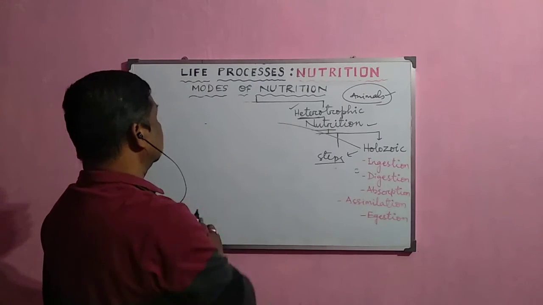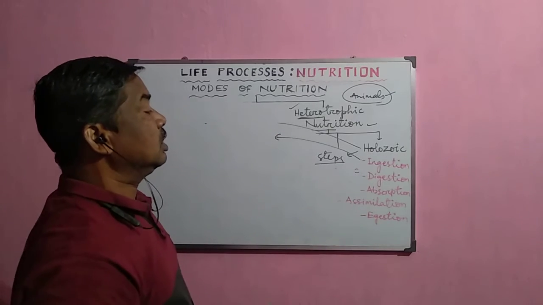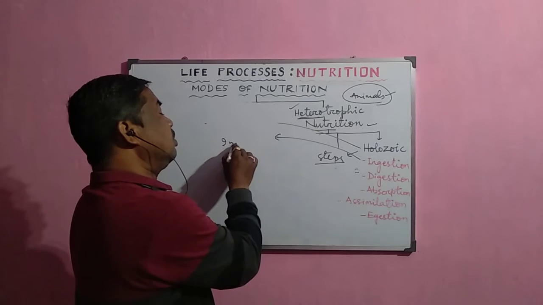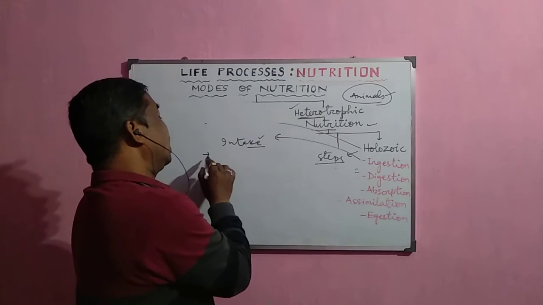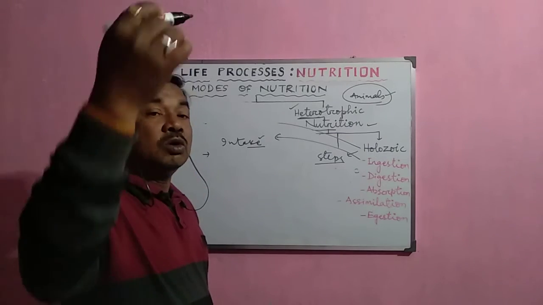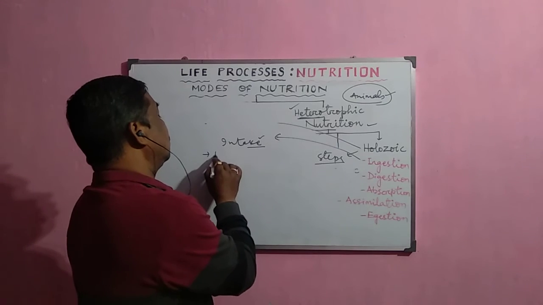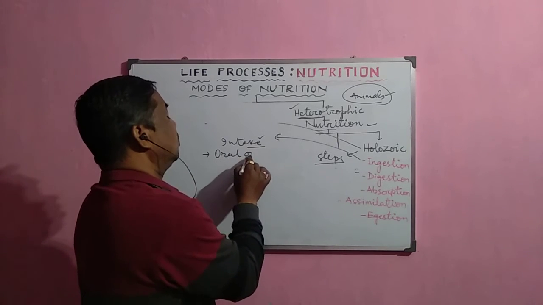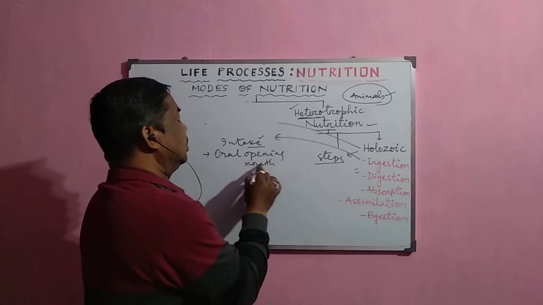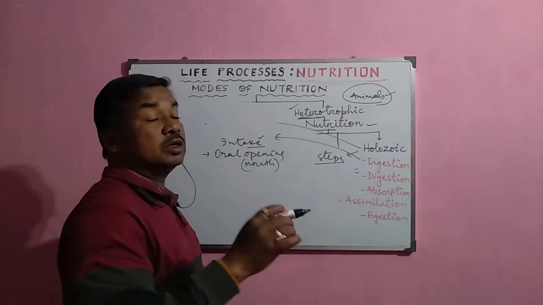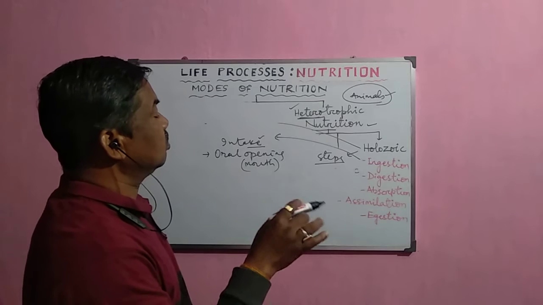As we have already discussed this terminology, there is no need to describe the definitions here, but ingestion means intake of food materials from outside into our body. Normally, the part of the digestive system through which we take the food from the outside is the oral opening, or the mouth opening, and after that this food is broken down into a simpler form and finally absorbed and utilized.